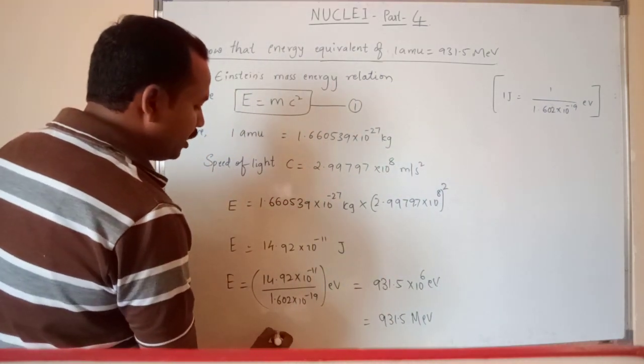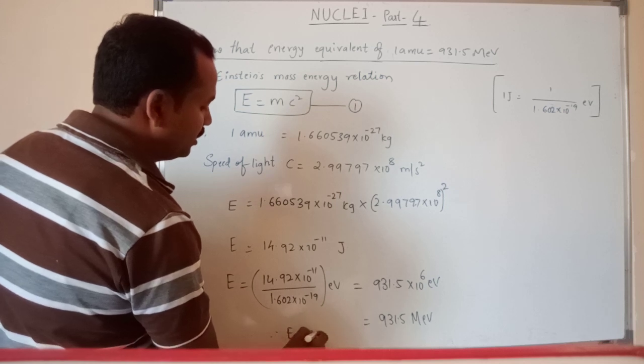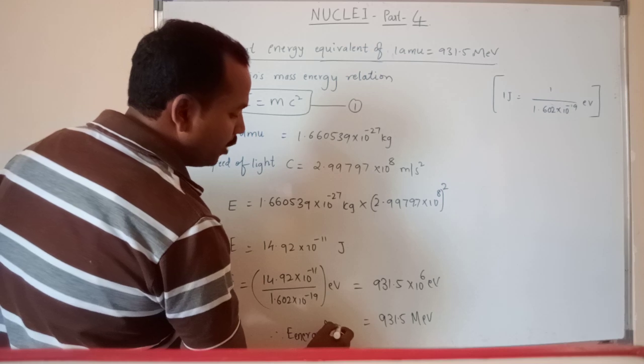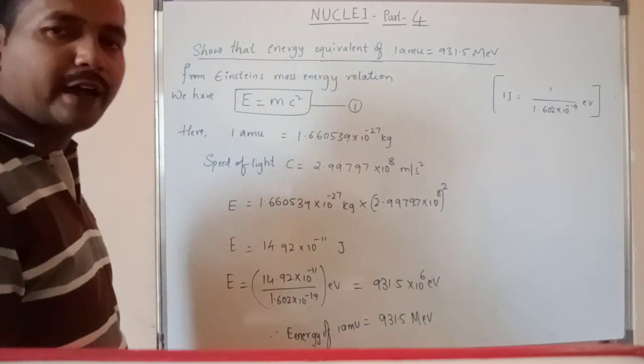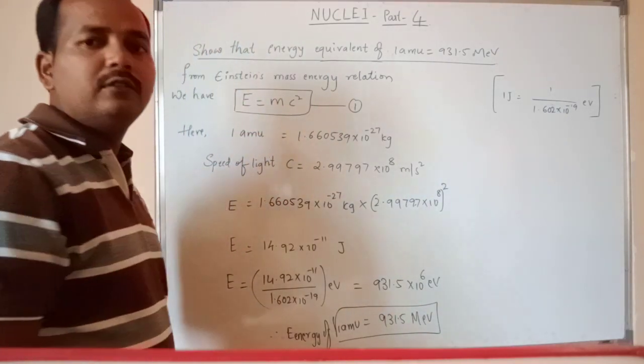Therefore, the energy equivalent to the mass of one atomic mass unit is equal to 931.5 million electron volt. This we have proved here.